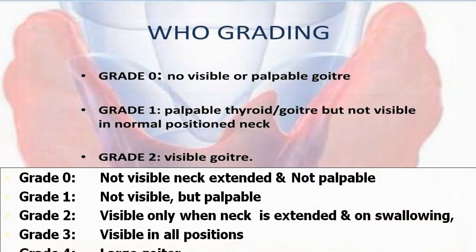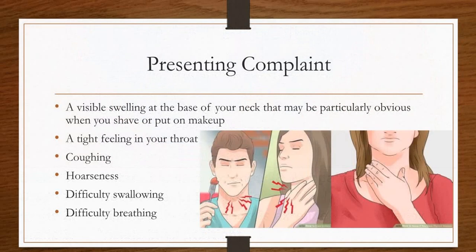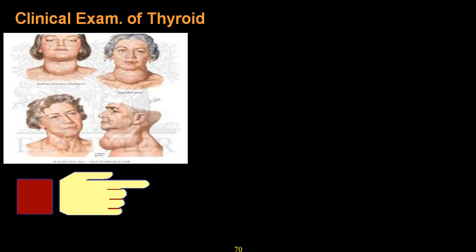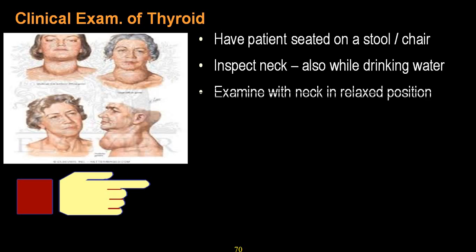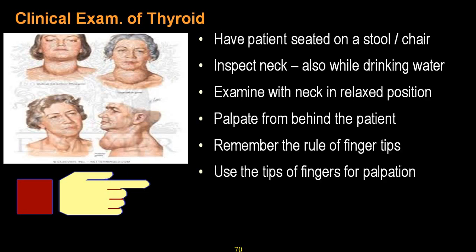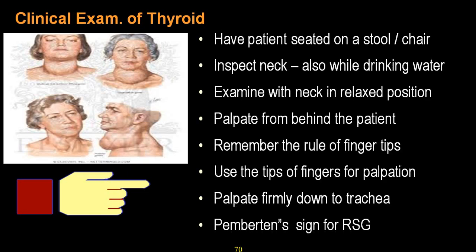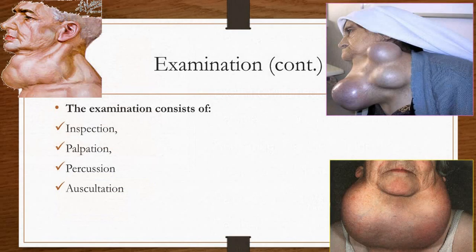On examination, look for the compressive symptoms and enlargement of the thyroid gland. Compressive symptoms include cough, hoarseness, difficulty in swallowing, and difficulty in breathing; the nodule does not move on deglutition or drinking water. You should examine the person in a sitting posture, look for the peripheral lymph nodes, and look for the Pemberton sign to rule out substernal goiter, retrosternal goiter.